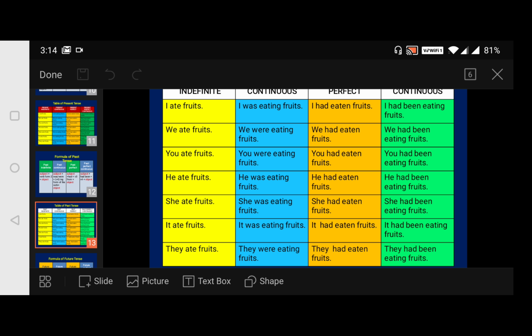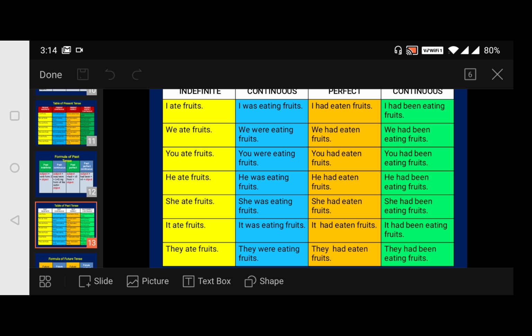Then he ate fruits. He was eating fruits, because it's third person singular. He had eaten fruits. He had been eating fruits. Then she ate fruits, she was eating fruits, she had eaten fruits and she had been eating fruits.